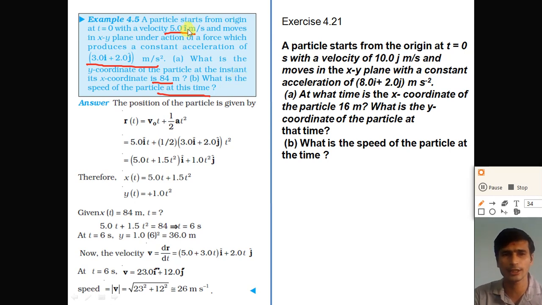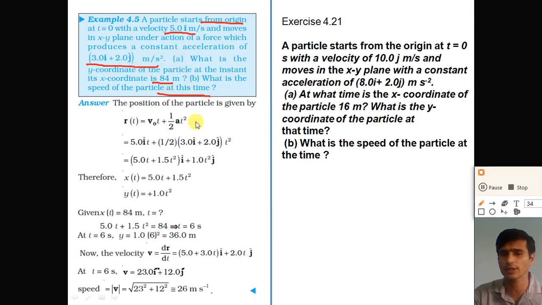So here the initial velocity of the particle is given to you as 5i meter per second. Constant acceleration is equal to 3i plus 2j meter per second squared. Initial position vector r0 is equal to 0 because the particle starts from the origin. That means the initial position vector r0 is equal to 0i plus 0j, so it need not be written. So initial velocity v0 is equal to 5i meter per second. Acceleration is equal to 3i plus 2j meter per second squared.